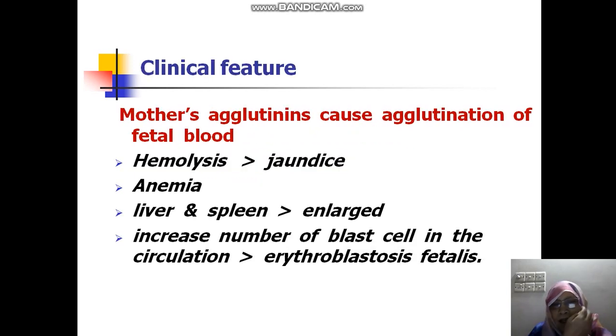Now these are the clinical features. Clinical features of the fetus, that is erythroblastosis fetalis.